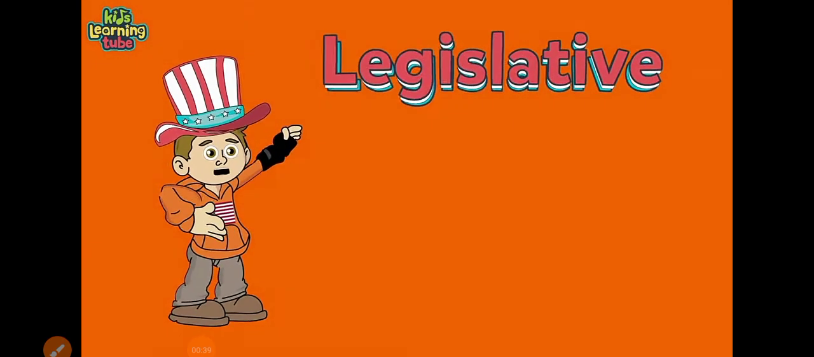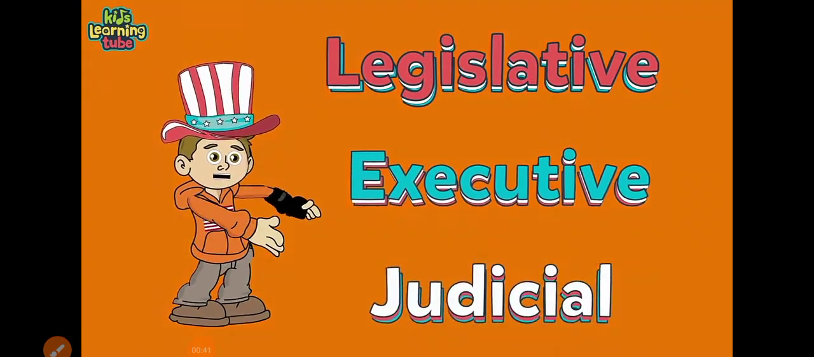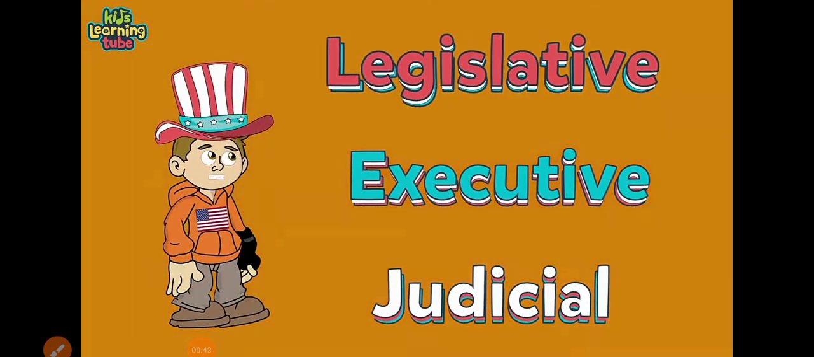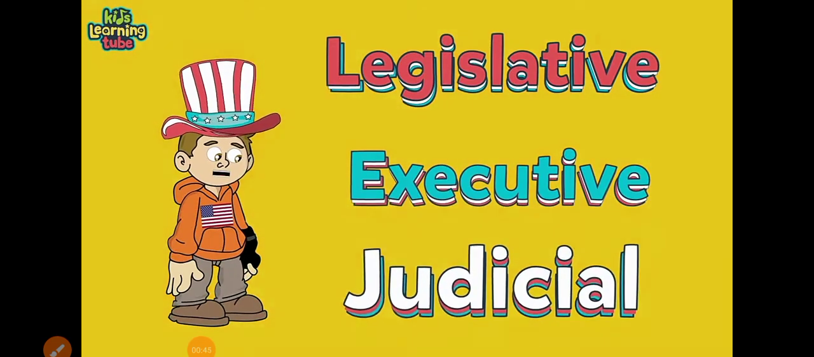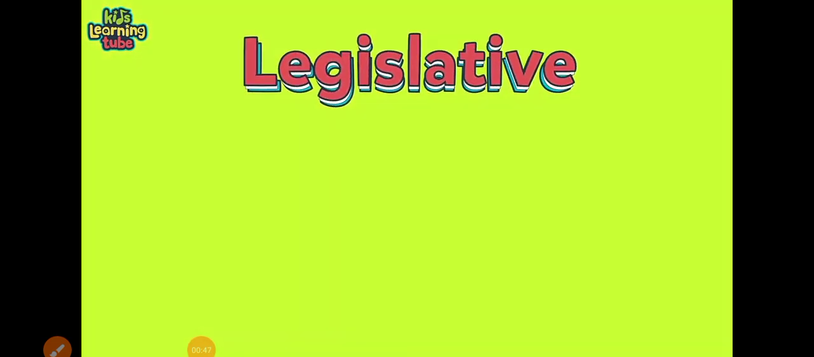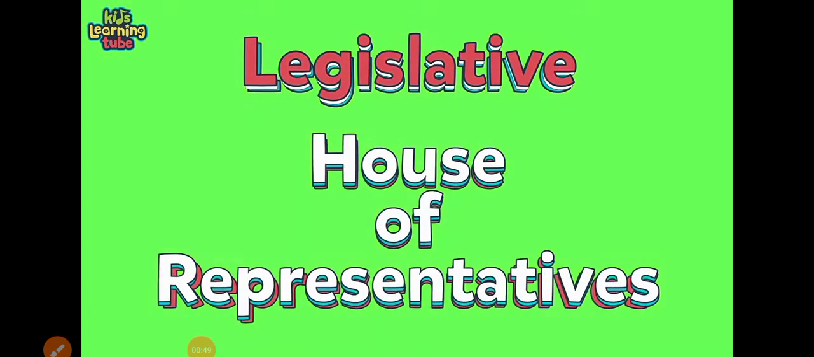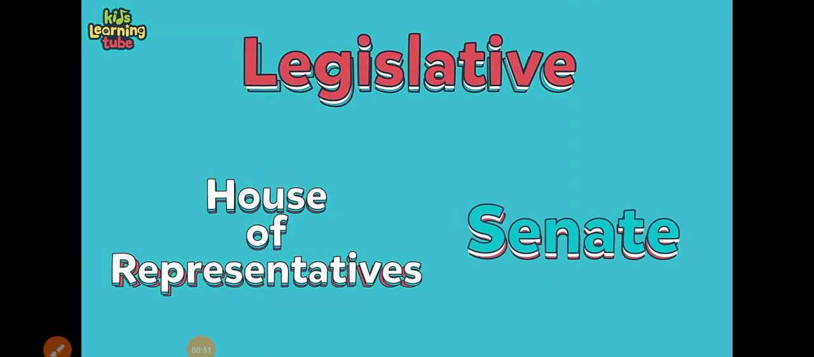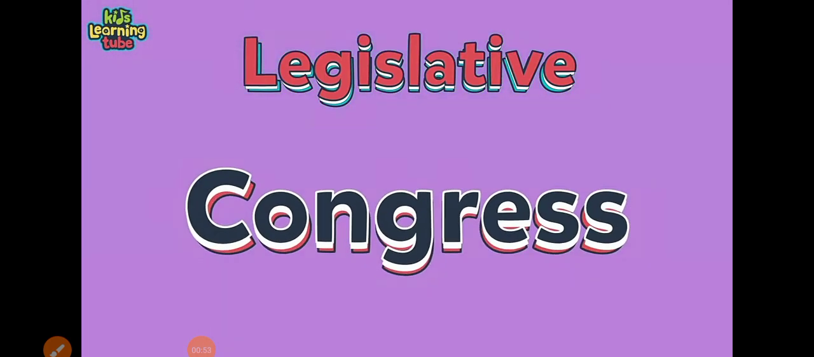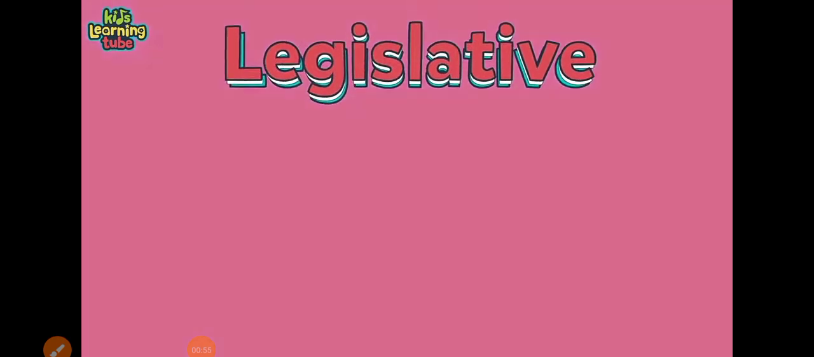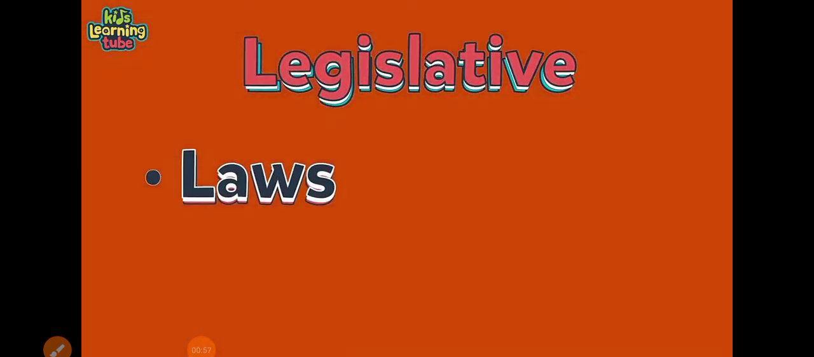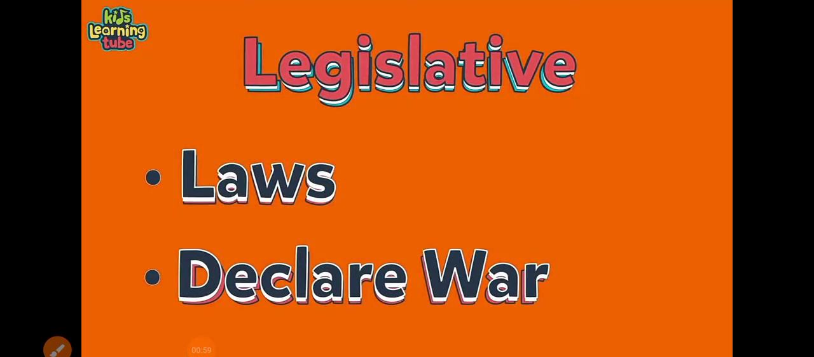The names of these branches will be described in full. Legislative, executive, and judicial. The legislative branch is made up of the House of Representatives and the Senate. Collectively, they're known as Congress. The legislative branch does make laws and can declare war. Above that, they can do so much more.